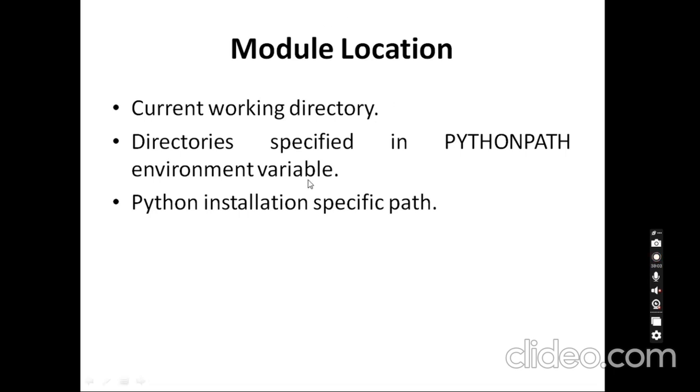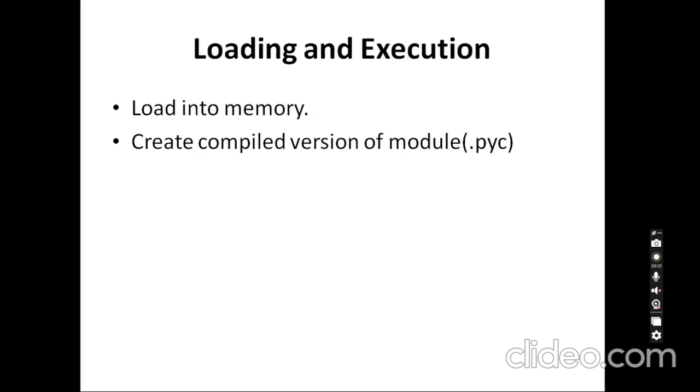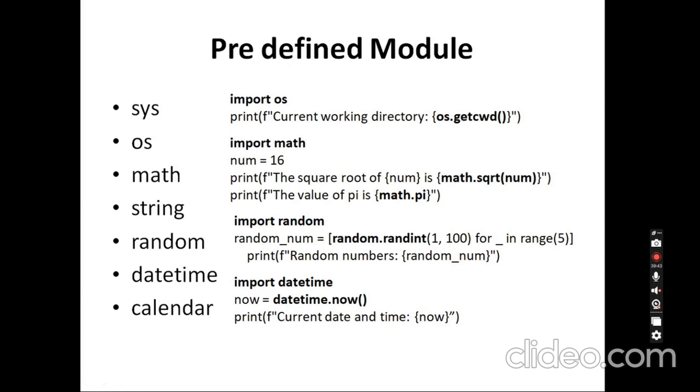If the module is available in any one of the directories, it will load the module into memory, and a compiled version of the module with the file extension .pyc is generated. If you use the module a second time, it will not import the whole module again. It will use the compiled version. So only loading and execution will be performed: load into memory, create a compiled version, and reuse that compiled version the next time.